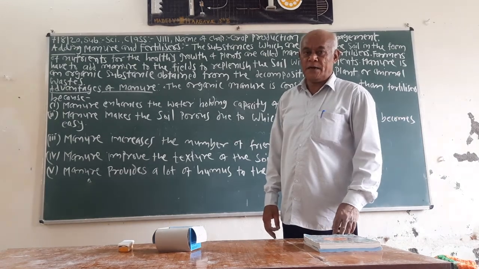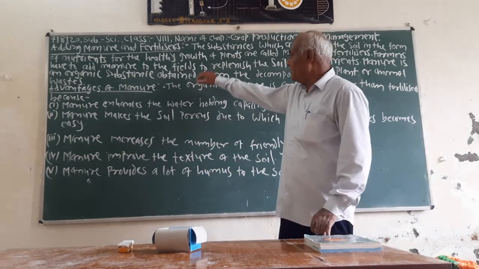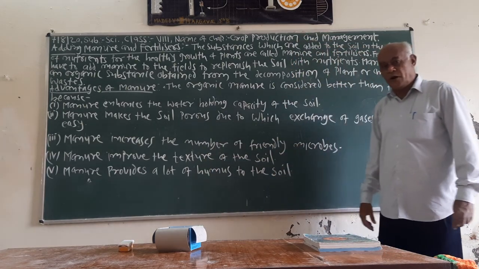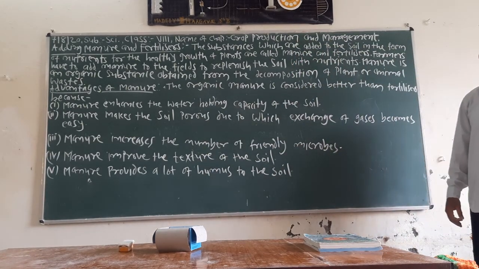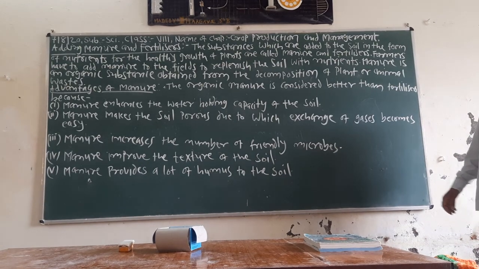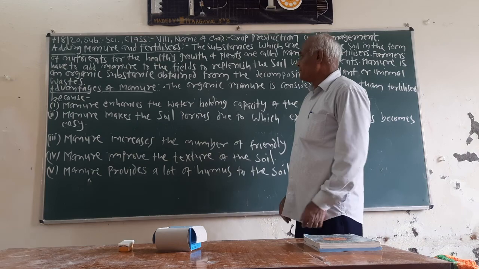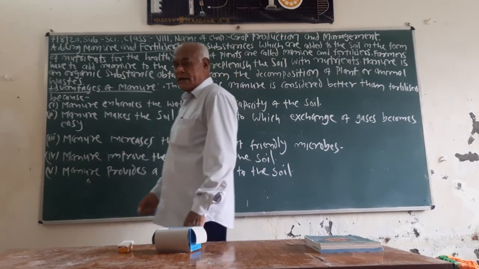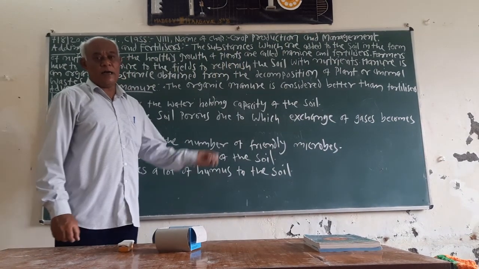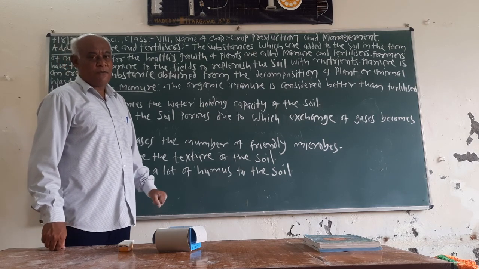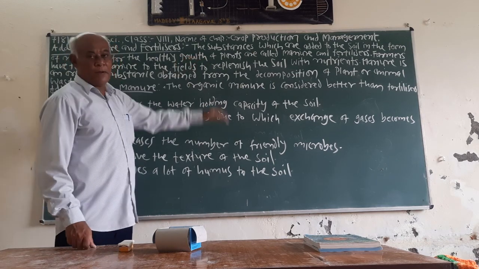Why are manure and fertilizers added? For the healthy growth of plants. In which form? Manure and fertilizers are added in the form of nutrients.